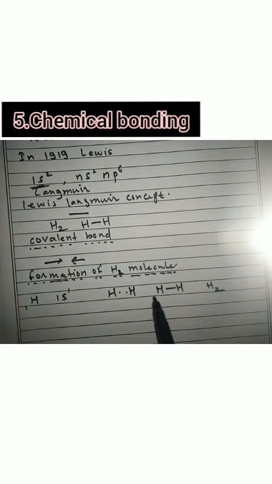Now two atoms approach each other to a certain internuclear distance, and they share their valence electrons. These two atoms approach each other at a certain internuclear distance, and they share their electrons to form a molecule. Now this shared pair of electrons belongs to both atoms, to this hydrogen atom and also to this hydrogen atom.